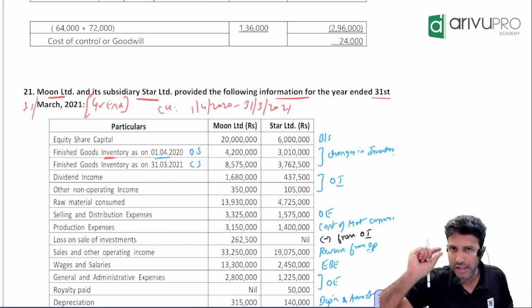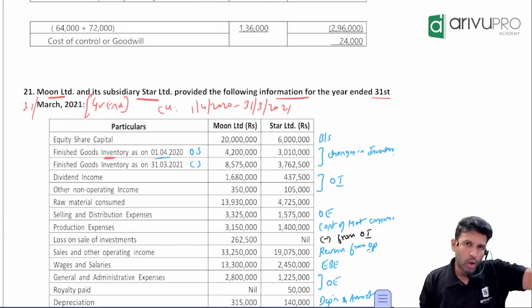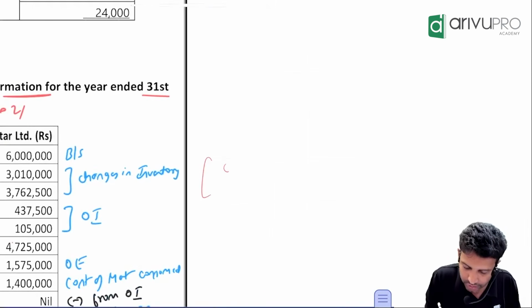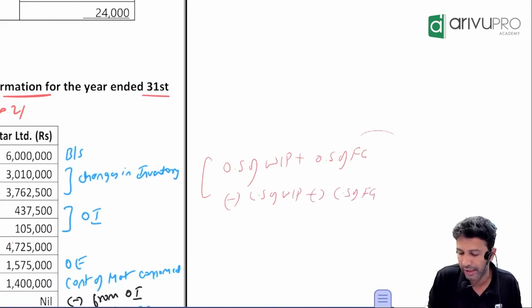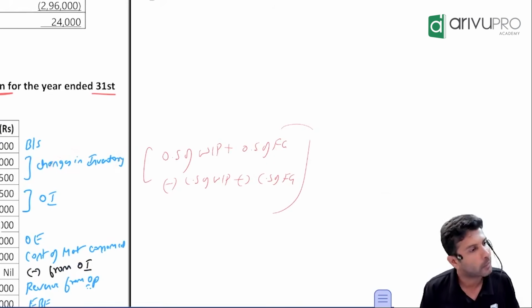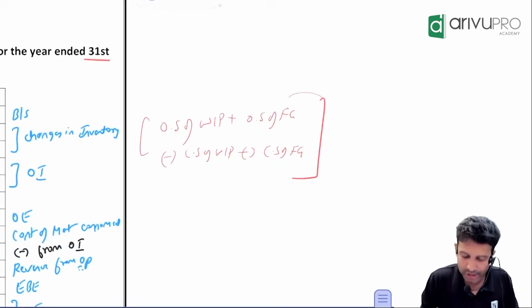Perfect. There is something called changes in inventory. In that category, it will come. How do you calculate changes in inventory basically? If you want to calculate changes in inventory, you will take opening stock of WIP, add opening stock of finished goods, and from this reduce closing stock of WIP and closing stock of finished goods. The number you get, that only we call changes in inventory. I think you must have practiced all that anyway, so I'll not go too much into that.